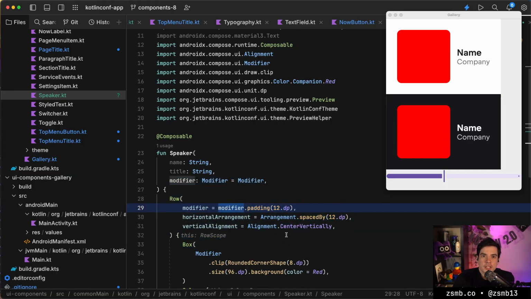Looking at the chat, catching up, do you use Fleet also for normal non-KMP projects? What's non-KMP? Is it just JVM? Is that the idea?